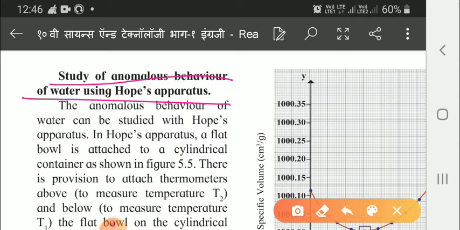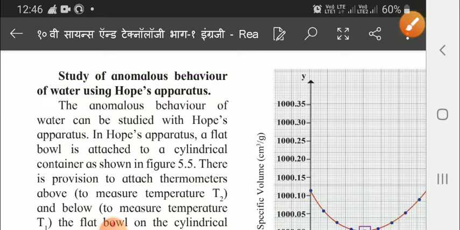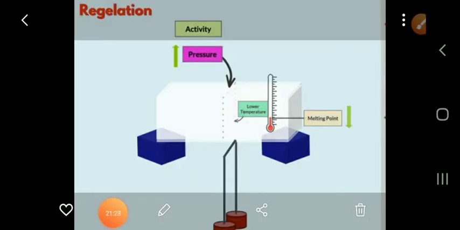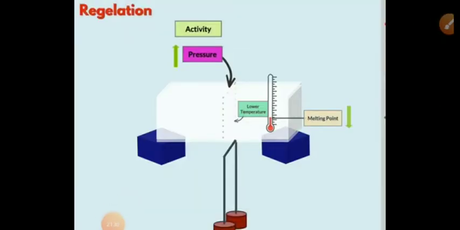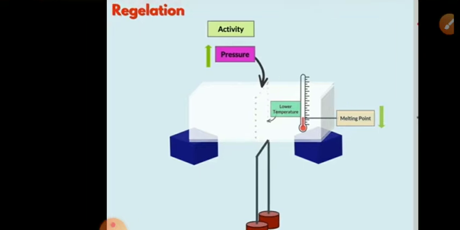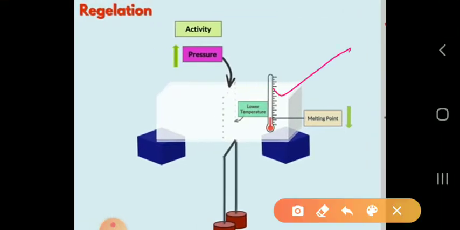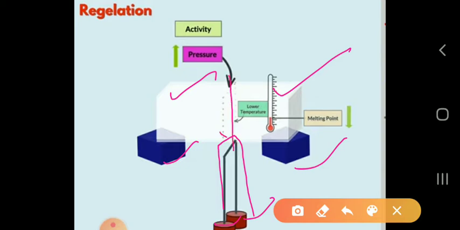Now, children, before this, I'll show you some example and some slides of the regulation. See, children, this is the activity what you have seen just now regarding regulation. And here this is the ice cube. You can see this is thermometer. This is ice cube. These are the stand on which ice cubes is kept. These are the weights, and this is the wire. Here the pressure is applied downward.